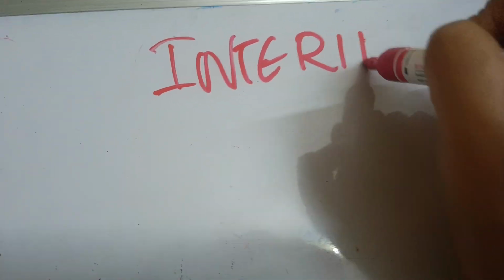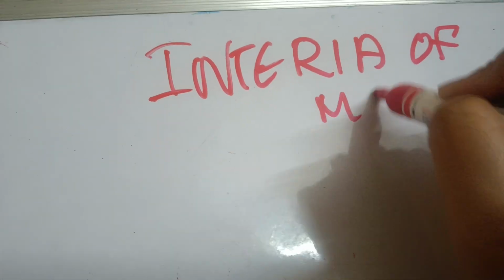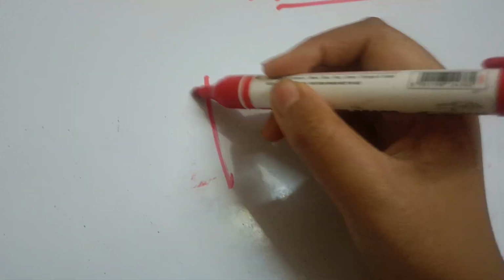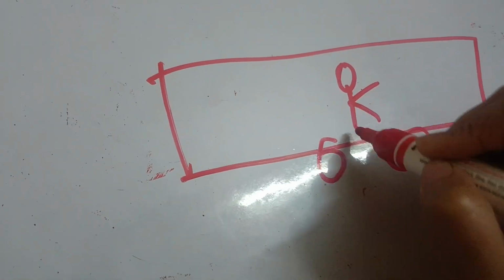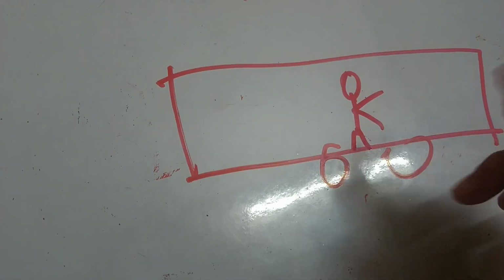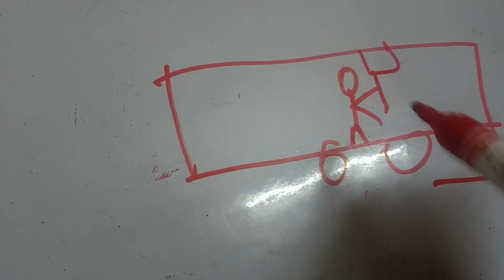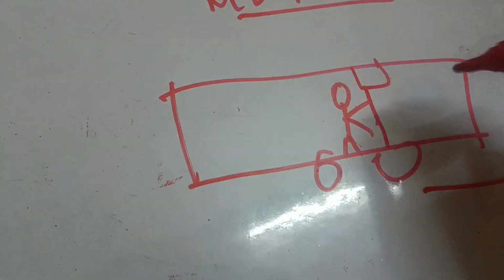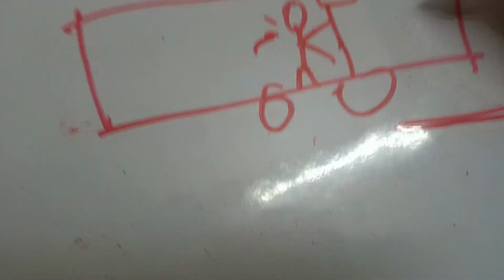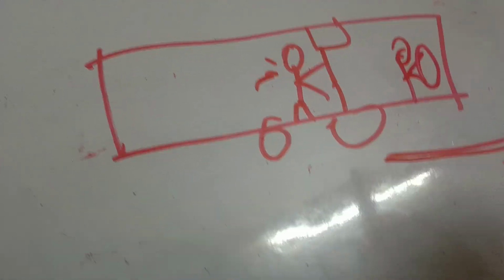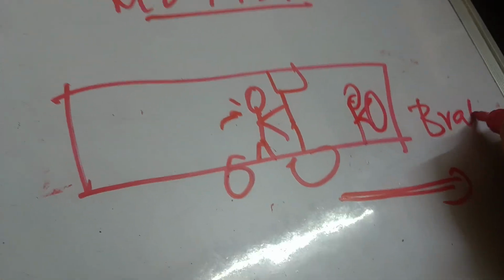We'll move on to inertia of motion. So what is inertia of motion? Same case, bus case. But this time you're standing on the bus, holding onto it. You're standing with your friends, talking, and the bus is moving. And suddenly the driver decides to put a brake. So the bus stopped.